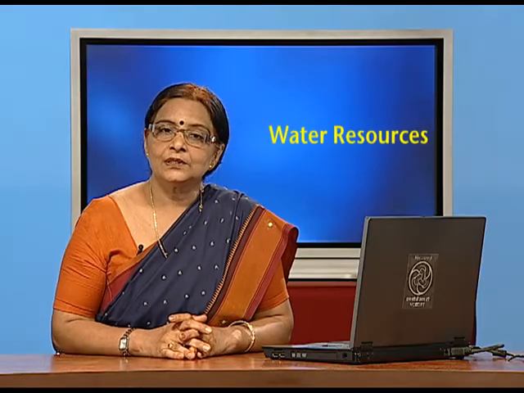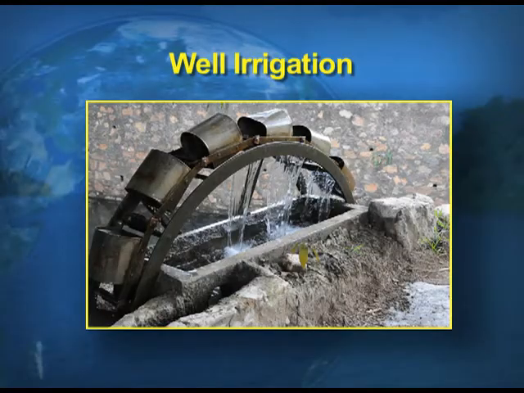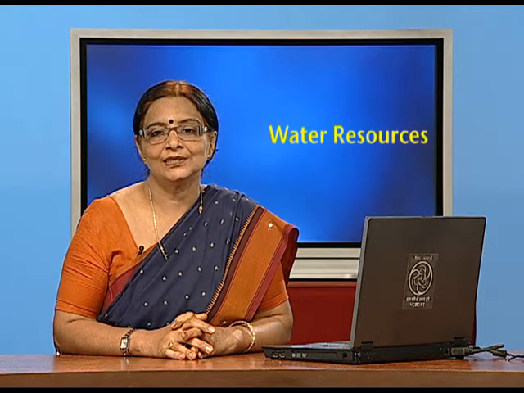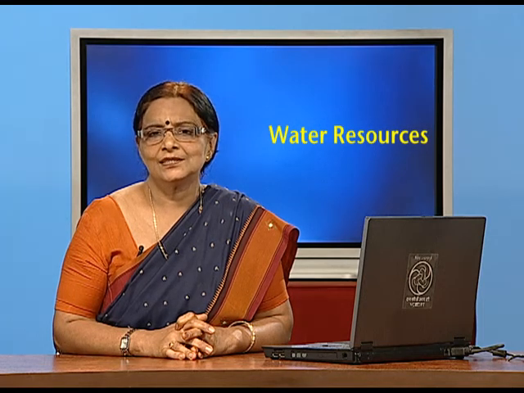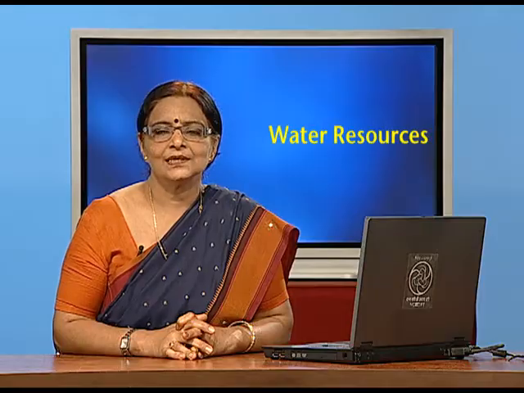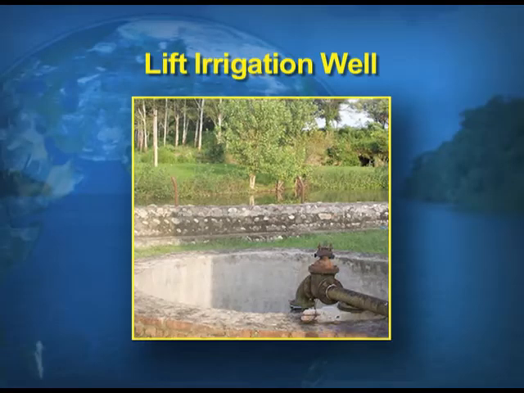Now this visual shows you irrigation being done by wells. Though this is a very remote means of irrigation, because nowadays it is almost not in practice. This visual shows lift irrigation through wells. Though the water is coming from the well, which is a source of groundwater, there is a depletion of groundwater resources and a decline in the groundwater table.